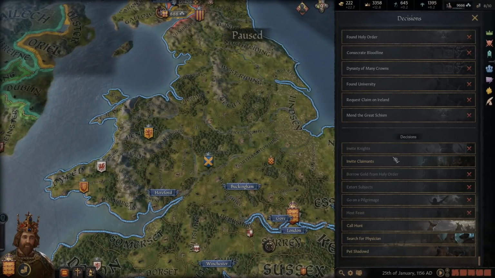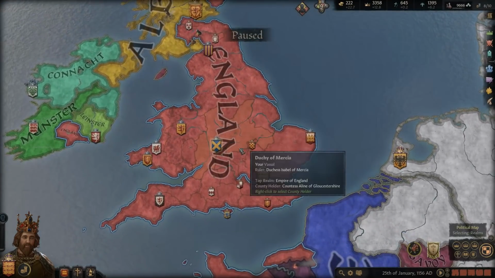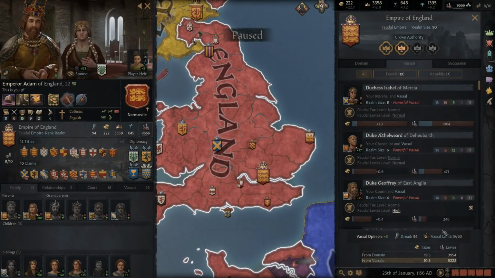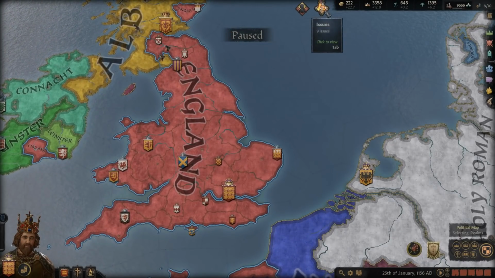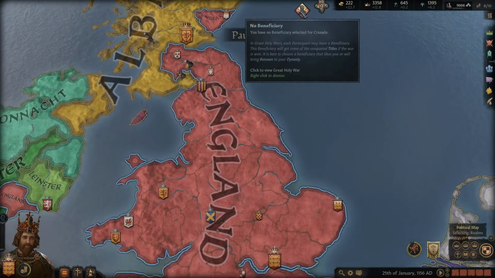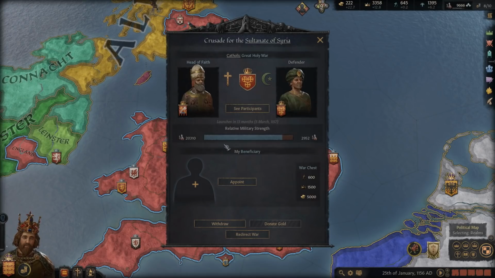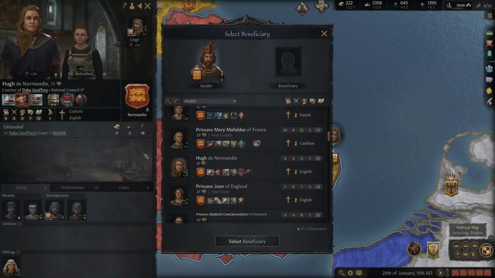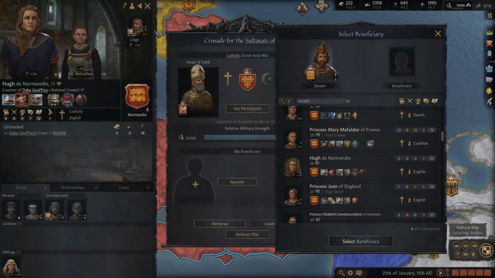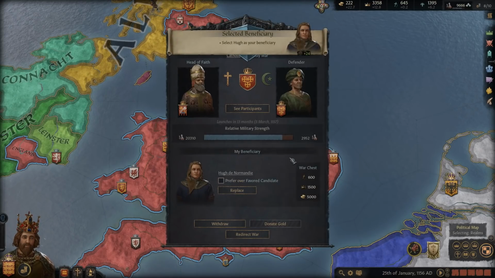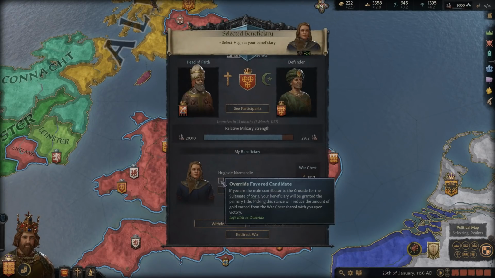So there's something else that resulted in us getting. Oh yes, that's what I was going to bring up. The higher vassal limit. We now have a 60 vassal limit, so we won't hit that anytime soon. We should be good to go there, even if we get control of our mom's lands. So we need to go ahead and appoint our beneficiary here. I think we'll do Hugh here, who is of that branch from East Anglia. I think we'll pick him. We'll select him as our beneficiary, and we are going to select this here.